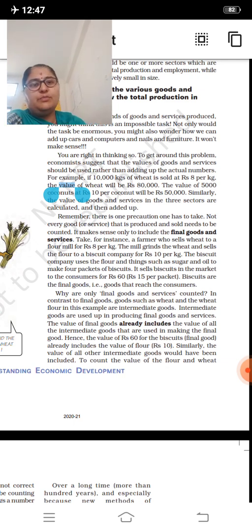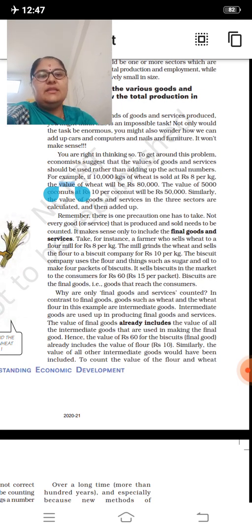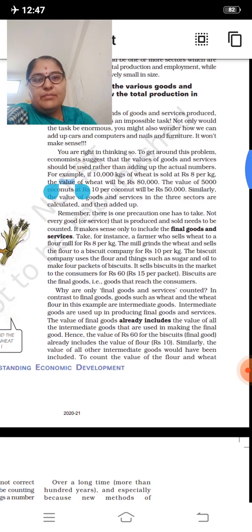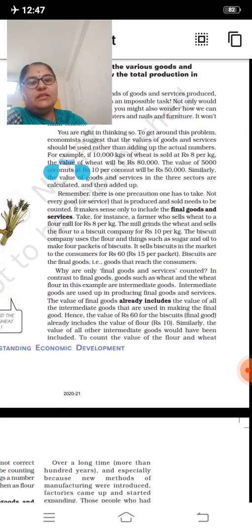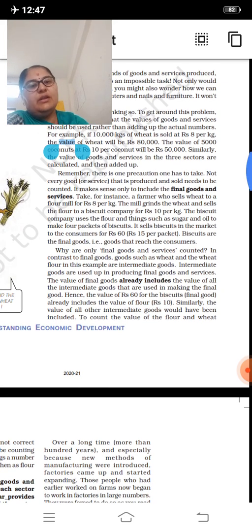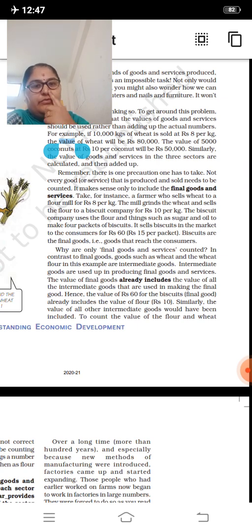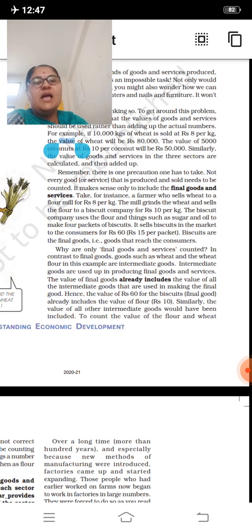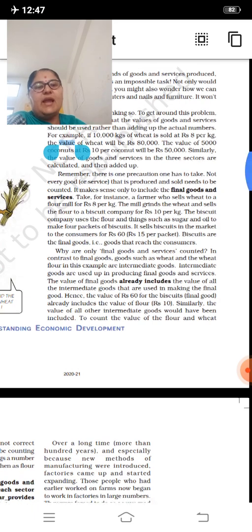To get around this problem, economists suggest that the values of goods and services should be used rather than adding up the actual numbers. For example, if 10,000 kg of wheat is sold at rupees 8 per kg, the value of wheat will be rupees 80,000. The value of 5,000 coconuts at rupees 10 per coconut will be 50,000. Similarly, the value of goods and services in the three sectors are then calculated and then added up.